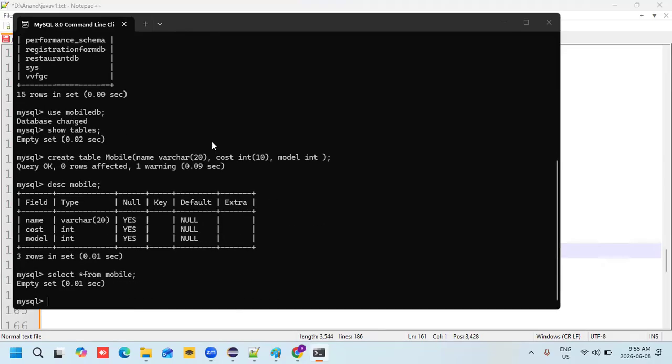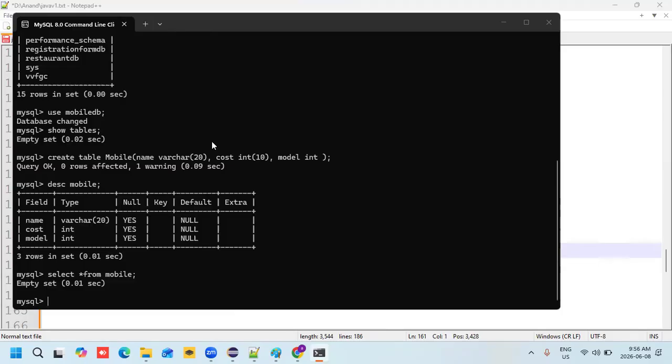Okay, now are you clear, right? You got an idea. First, what you need to do, you need to download the MySQL database from Google. Once you download, you need to install that into your local system. While you are installing, you need to set a username and password. Once you set the username and password, you need to complete the installation process and open that using your search